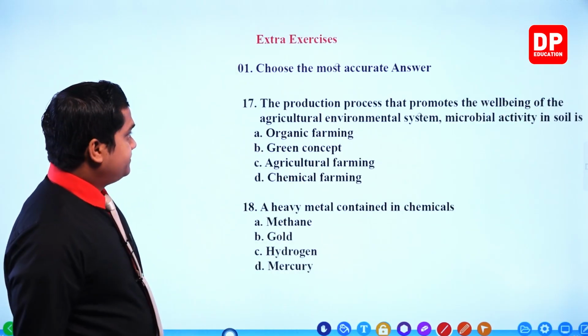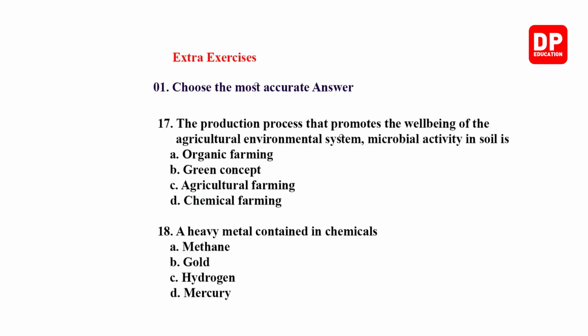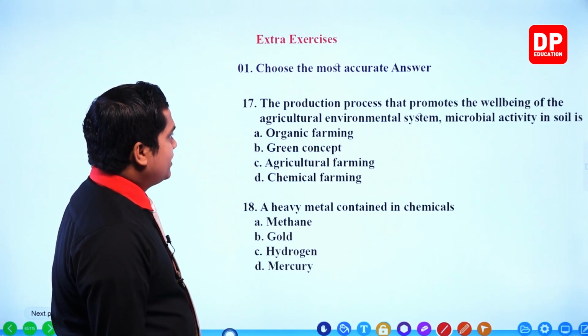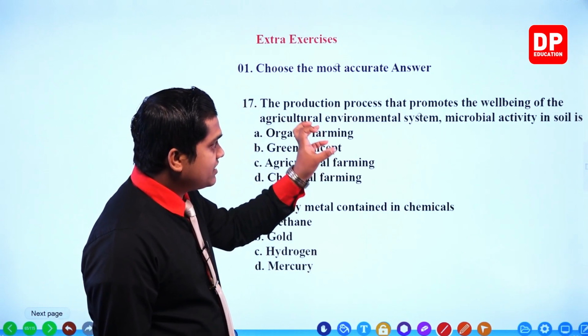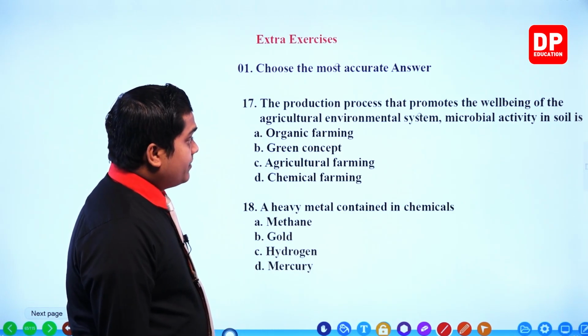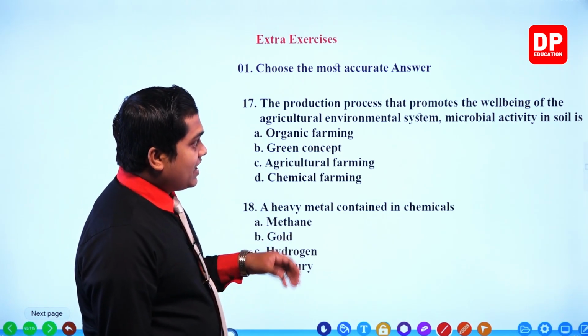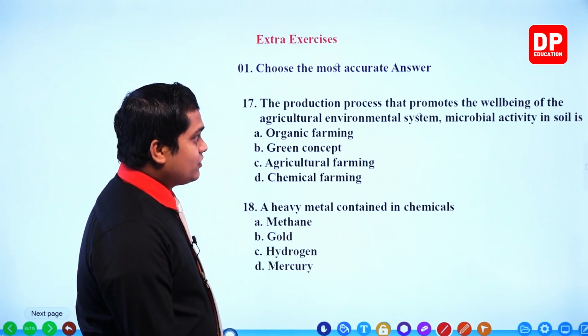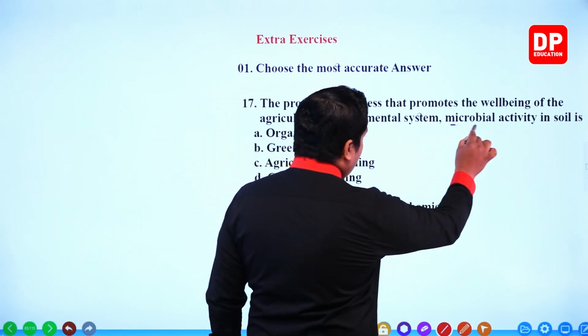Question number 17. The production process that promotes the well-being of the agricultural environmental system and microbial activity in soil is: organic farming, green concept, agricultural farming, chemical farming. So it's very clear to us, my dear children, the production process that promotes the well-being of the agricultural environmental system and the microbial activity in the soil. So this is very important, the microbial activity.